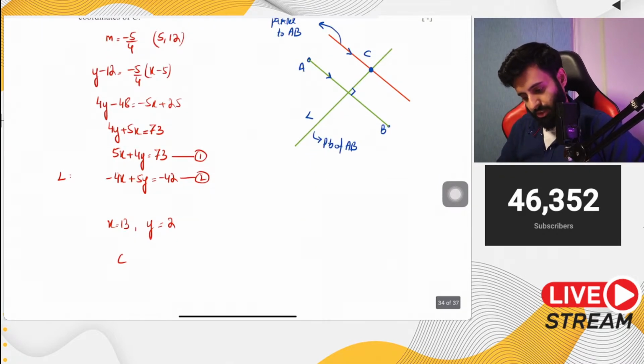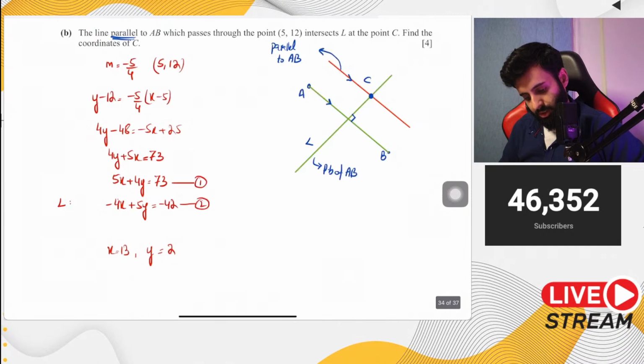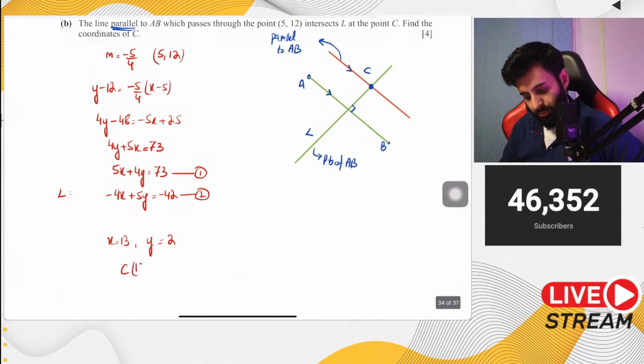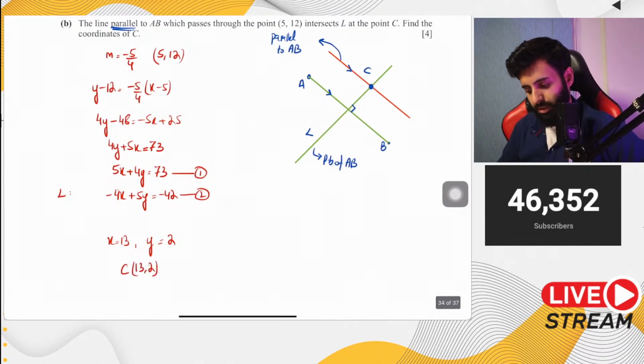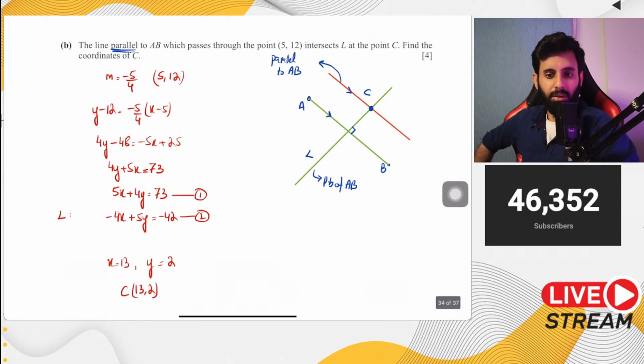The point of intersection, in fact, the coordinates of C are 13, 2. Point of intersection, which is C, has coordinates 13, 2. So there you go. That's your answer.